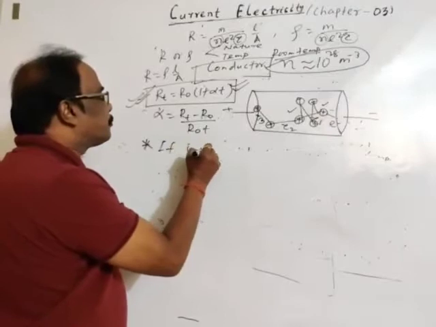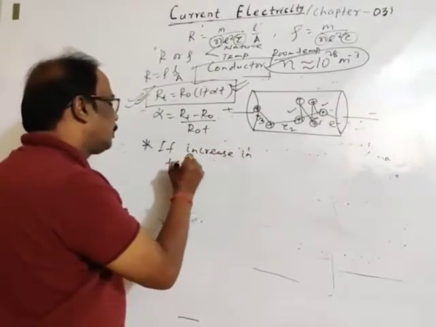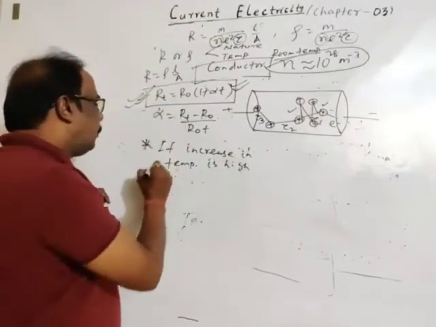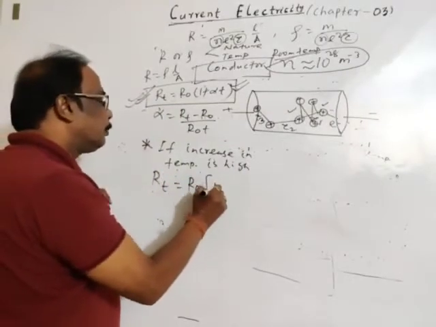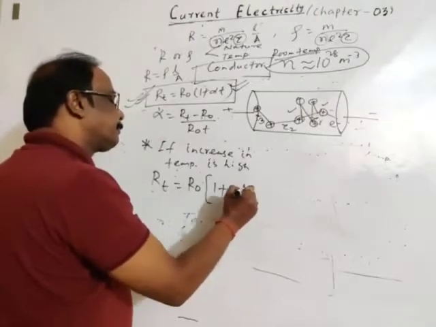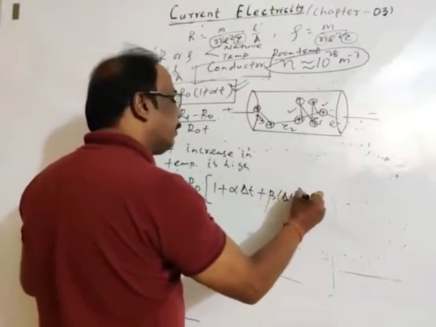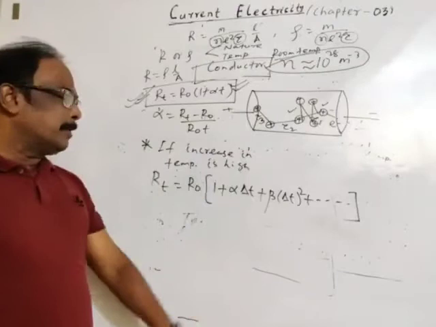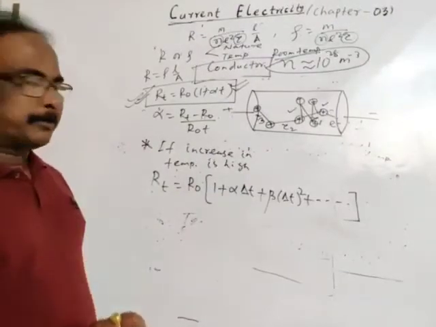If increase in temperature is high, then how resistance varies? R0 into 1 plus alpha delta T plus beta delta T square and so on. If increase in temperature is high, then this is the relation, very important, you may remember.